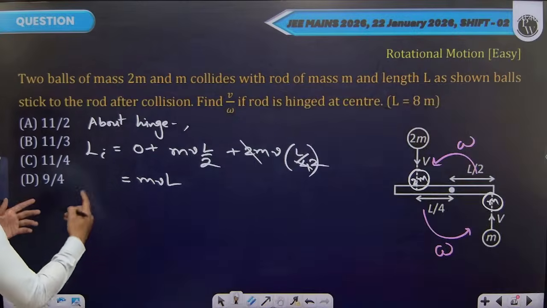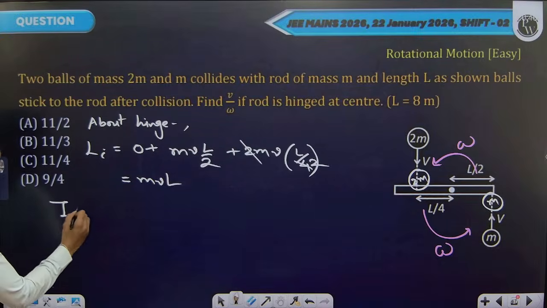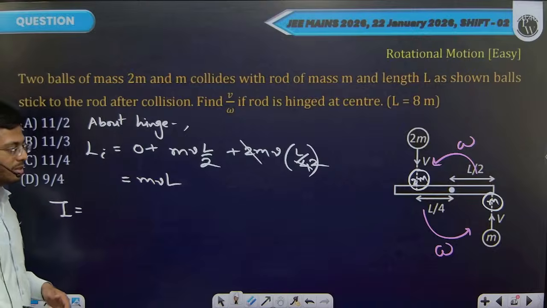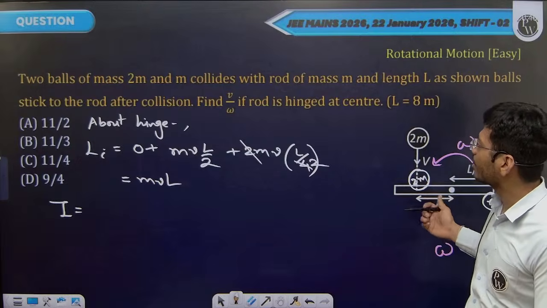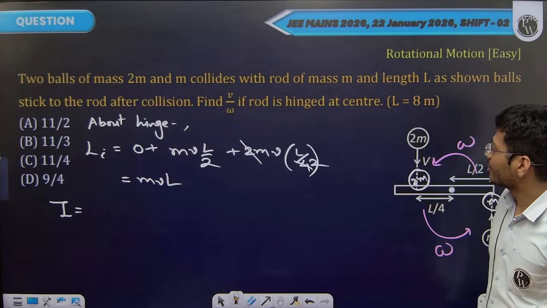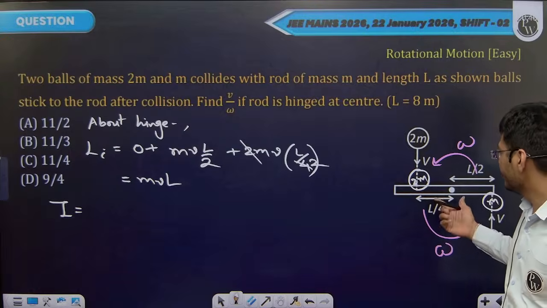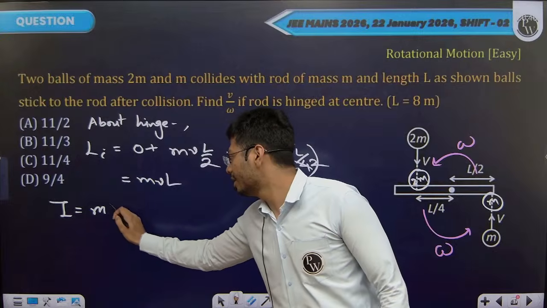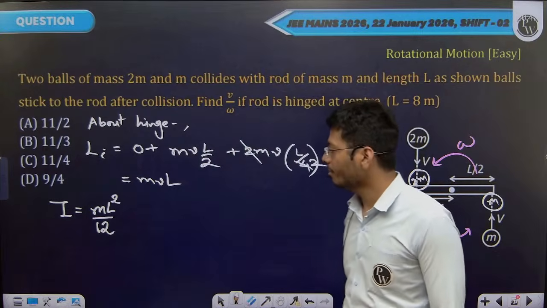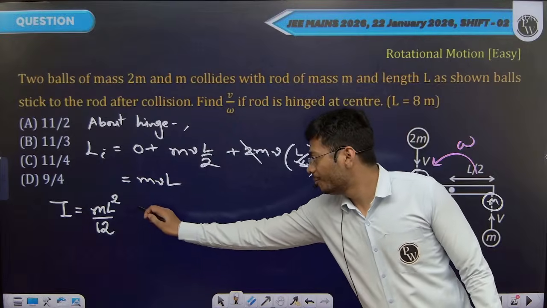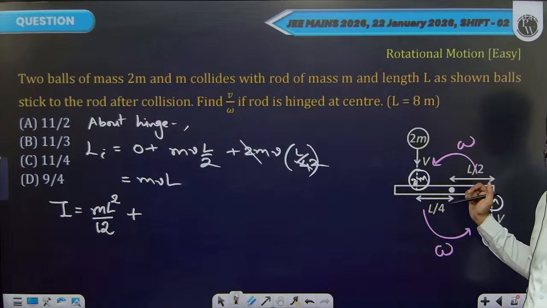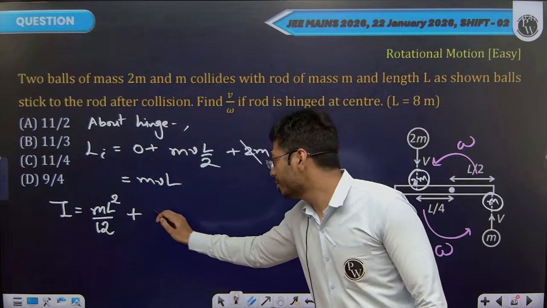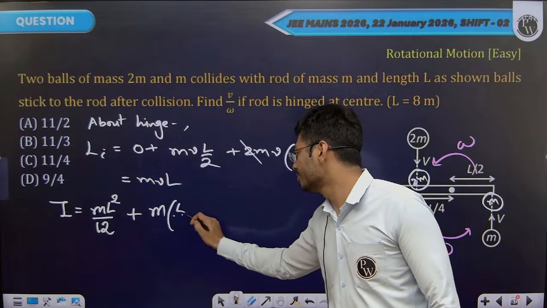First calculate the moment of inertia of the system once they start to rotate together. The rod is hinged about the center of mass, the midpoint. Moment of inertia of the rod: mass is m, length is l. About the hinge point, its moment of inertia will be m l square by 12. This is for the rod. Plus this small m mass, it is sticking at the end of the rod at l by 2 distance from the hinge. So moment of inertia contribution will be mass m at a distance l by 2, squared.